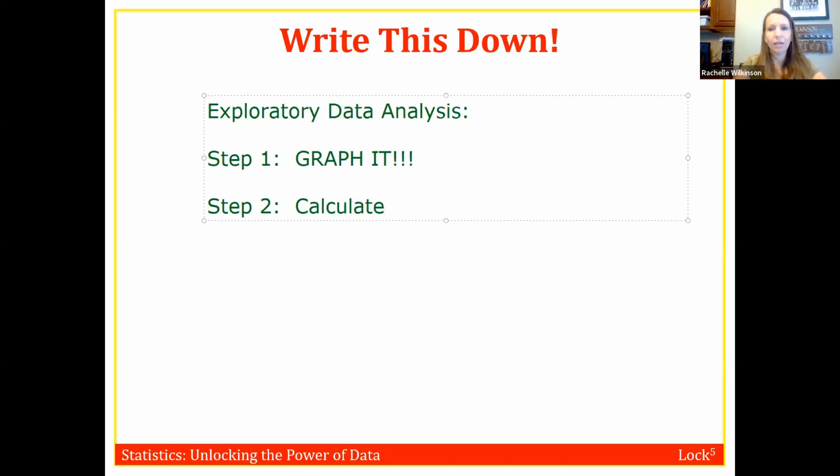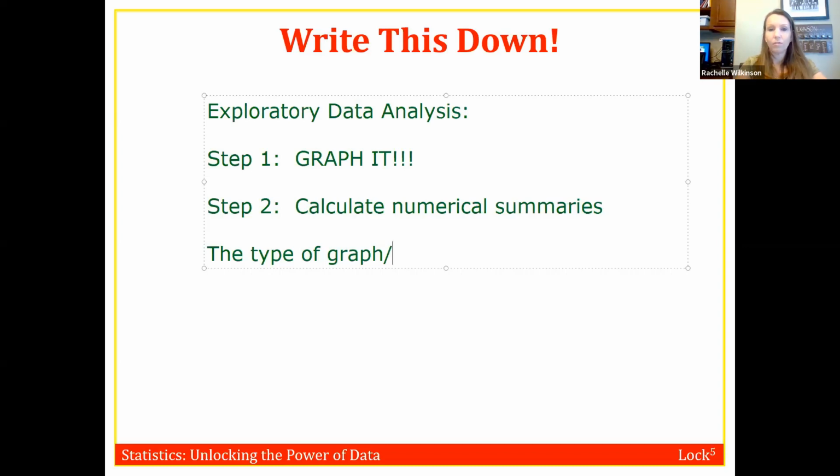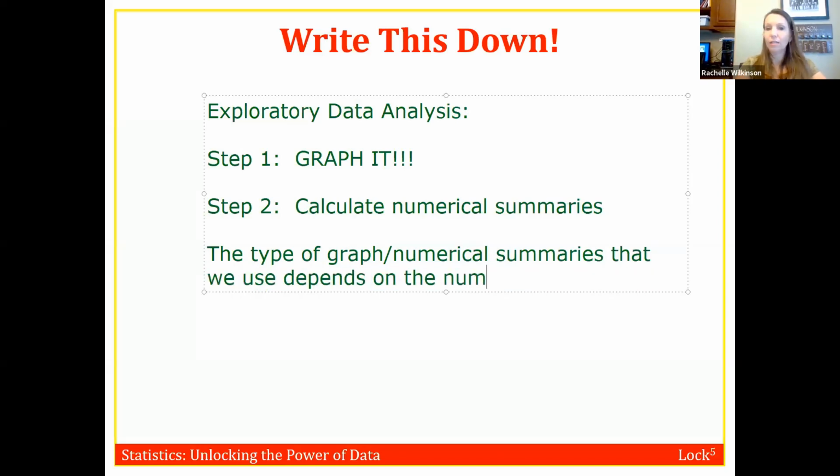So the second step is to calculate numerical summaries. Now, the type of graph and numerical summaries that we're going to use depends on the number and type of variables that we have. Okay, we're talking about type of variables.